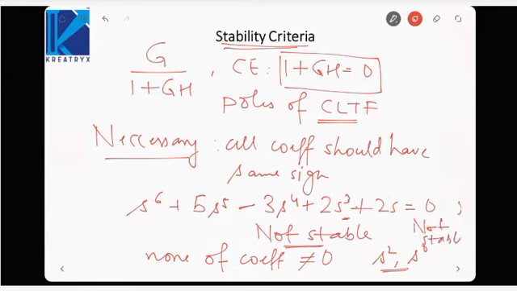So all the coefficients must be present, and they must have the same sign. This is the necessary condition for stability. It is not the sufficient condition. That is, this is the first thing that must be checked. If this criteria is not satisfied, the system can never be stable. If this criteria is violated, the system will always be unstable, or it will never be stable. So that is what you need to check first of all.